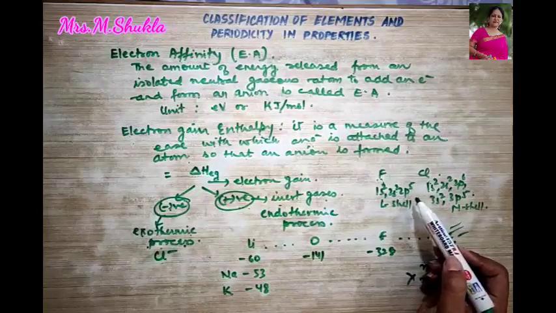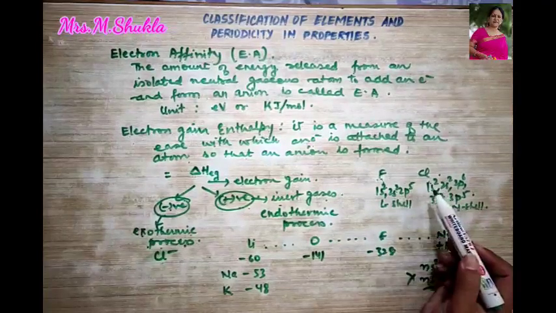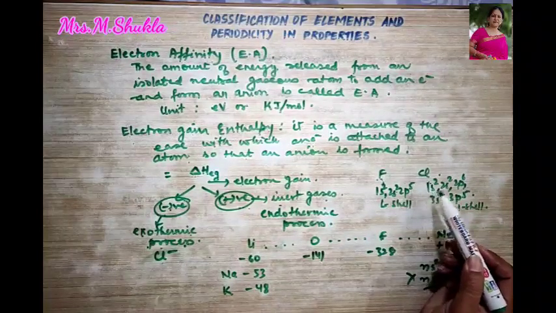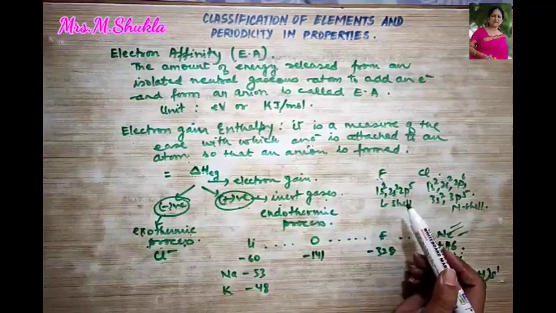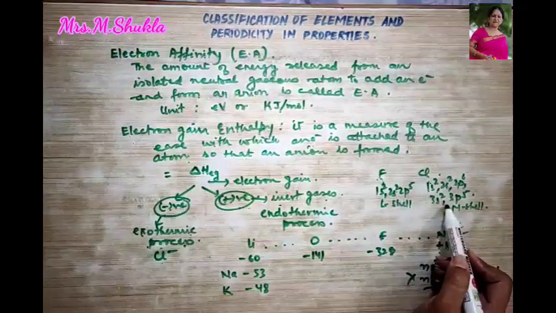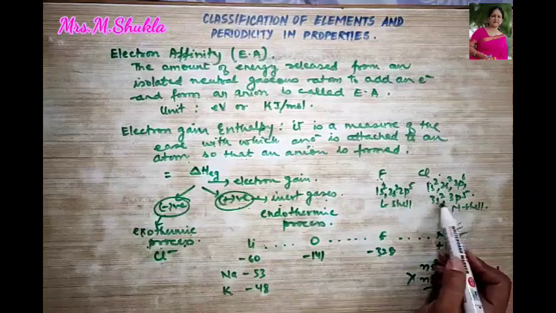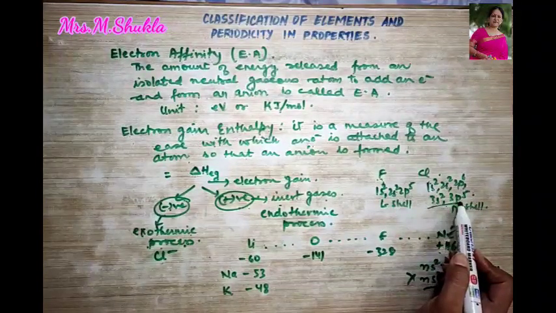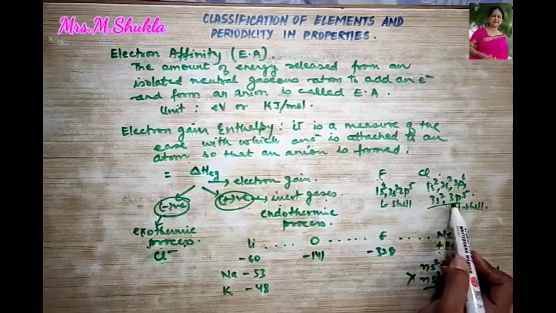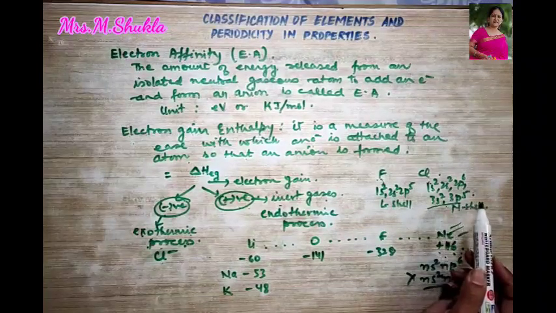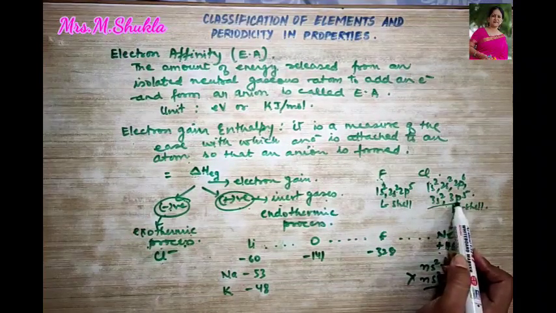Thus, fluorine experiences more repulsion from the electrons which are already present there. Whereas in chlorine, what happens? Since the electrons go up to M shell, that is, n is 3 over here, the added electron experiences less repulsion from the electrons. Hence, what do we know over here?